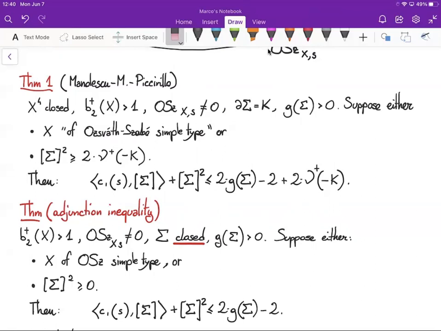Before moving to the proof of theorem 1, I would like to mention that in the adjunction inequality, in the second theorem here, we do not require X to be closed. We just require sigma to be closed.